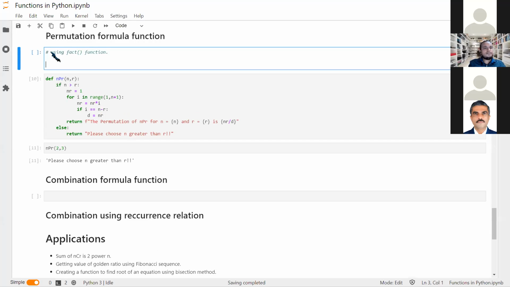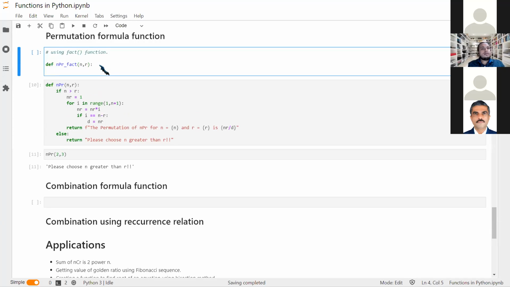It is very easy. We just need to write define npr underscore fact, that is, something else, and it uses factorial. And we need to have these things, n comma r. What is the most important thing we need to have? We need to have a factorial function. Let us see if it works without that.